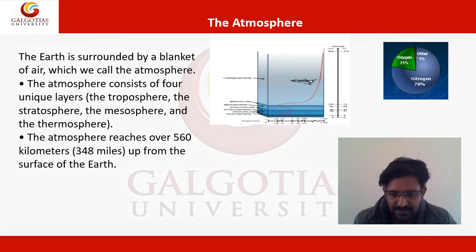Then 50 to 60 is called the stratopause, 65 to 120 is called the mesosphere, and after 120 this is called the mesopause. Above that is the thermosphere. This diagram shows how the atmosphere is divided into smaller layers with height variation.